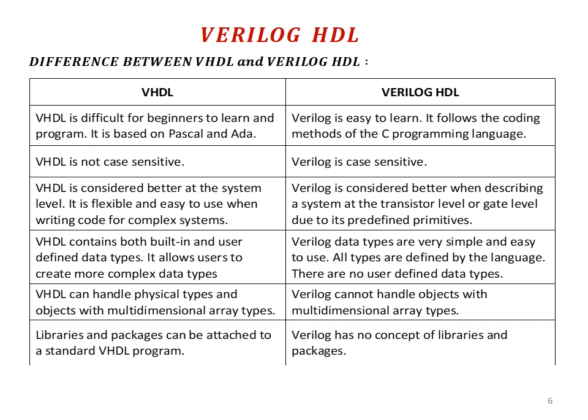Verilog cannot handle objects with multidimensional array types. Only physical types are allowed in Verilog HDL. But VHDL can handle physical types and objects with multidimensional array types. Verilog has no concept of libraries and packages. But in VHDL, libraries and packages can be attached to a standard VHDL program.